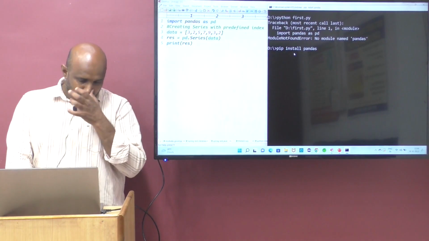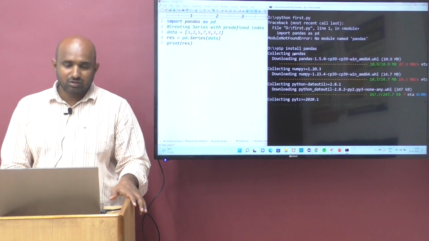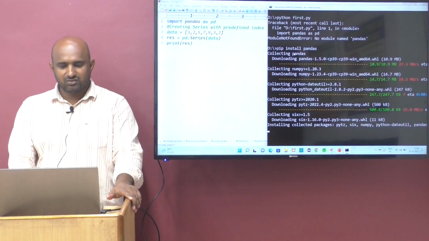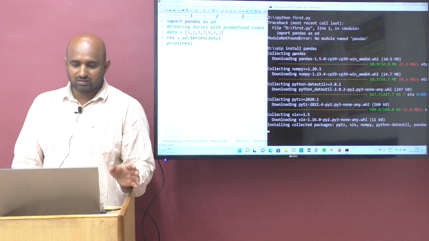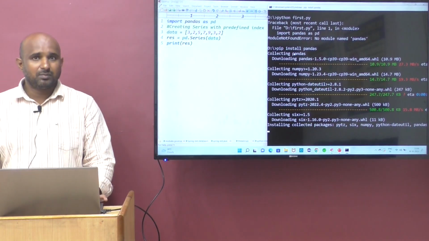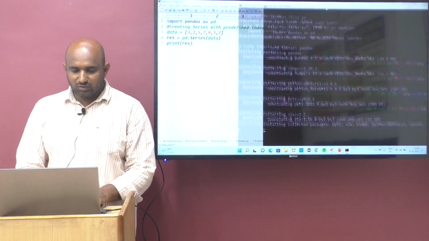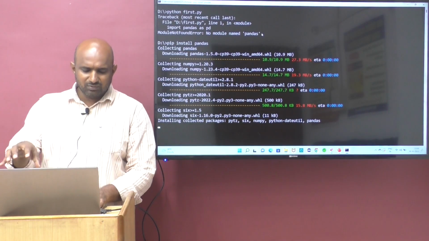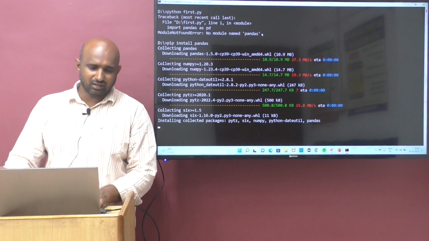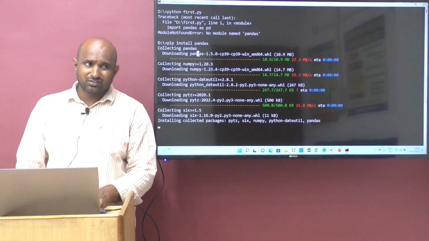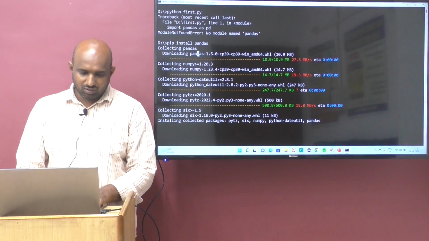While doing the pip installation, make sure that your system is connected to the internet. Some people say that pip is not installed, so to work with the pip command, make sure your system is connected to the internet. Downloading pandas. I told you that pandas data structures are built on top of numpy. That's why it is collecting numpy.